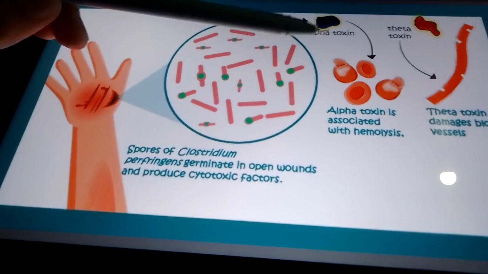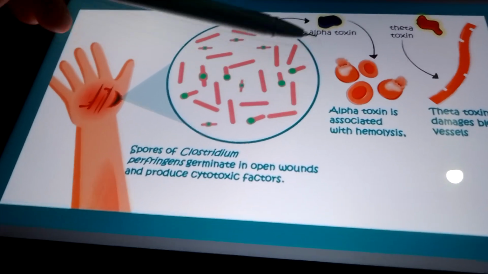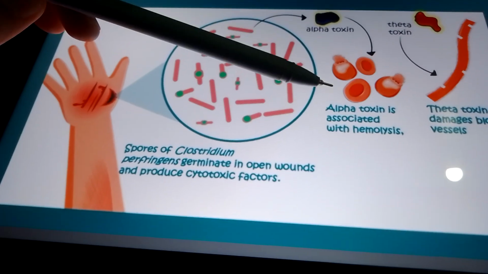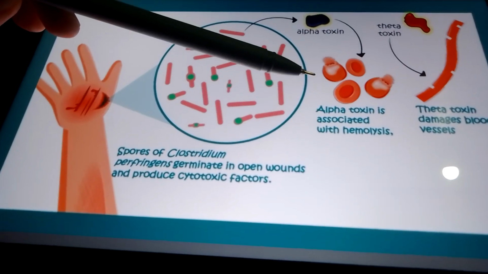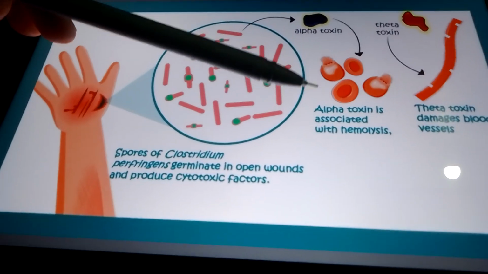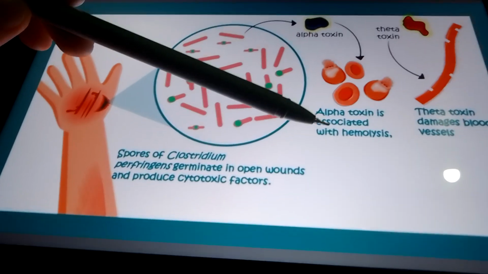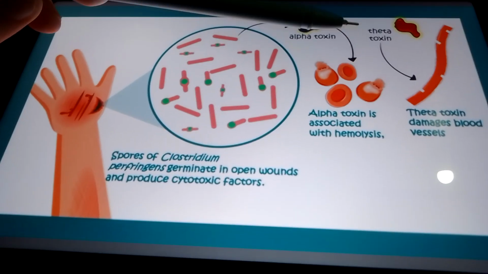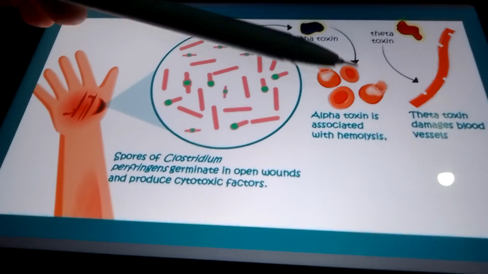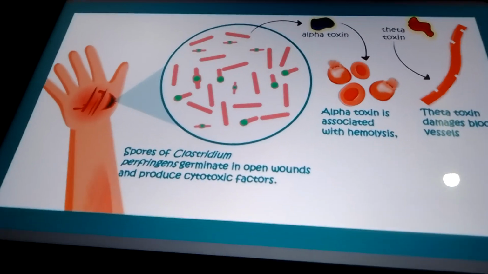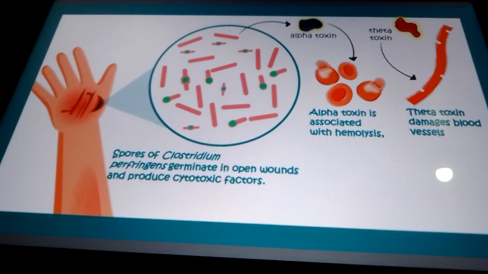Alpha toxin is associated with hemolysis. What does it mean? It means that when alpha toxin goes into the blood, it will affect the RBC, and there will be hemolysis, breakage of the RBC. When the RBC break down, there will be release of the theta toxin, and this theta toxin will damage the blood vessels, and that's how the patient is getting affected.